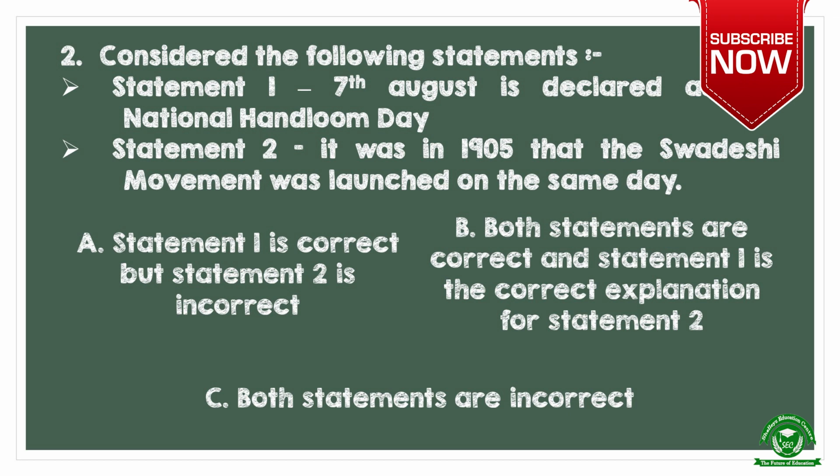Now, to choose among these options, first look: statement 1 correct, statement 2 correct. So the right option is option B. Both statements are correct and statement 1 is the correct explanation for statement 2.